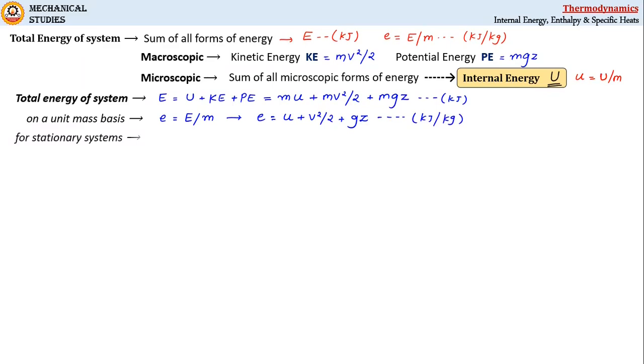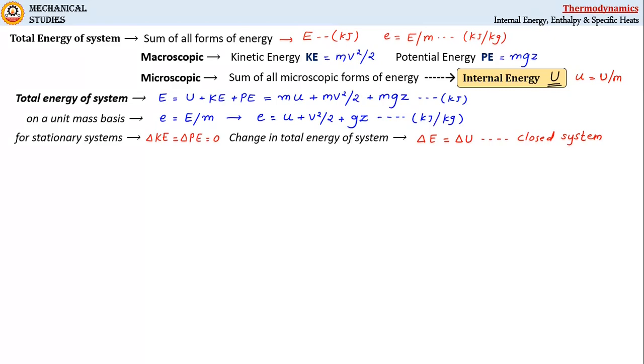Now for stationary systems, as they experience no change in kinetic energy and potential energy, the change in total energy of a stationary system, delta E, will be equal to the change in internal energy, delta U. This is the case for closed systems, where change in total energy of the system is equal to change in internal energy, delta E is equal to delta U.